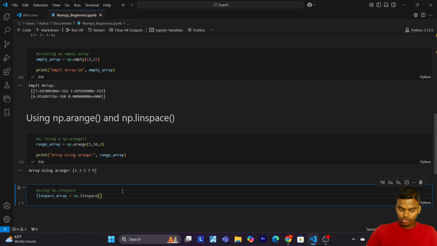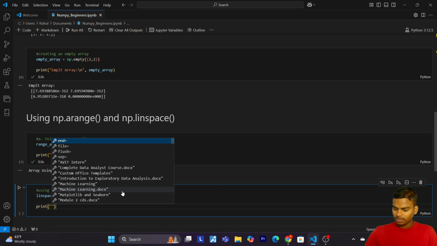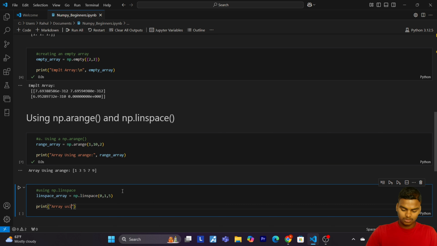Now pass 0, 1, 5. After this, print array using linspace.